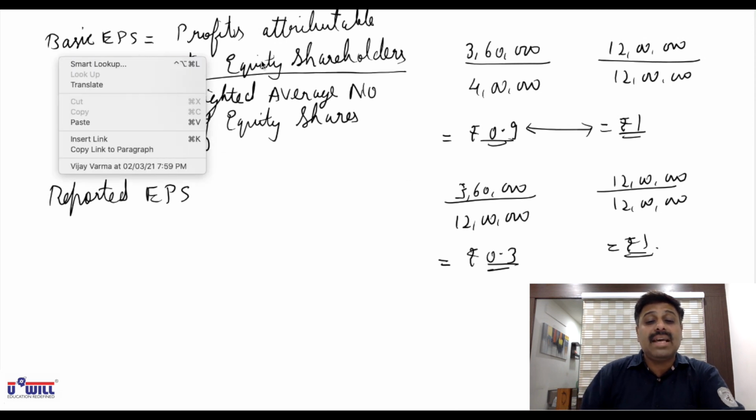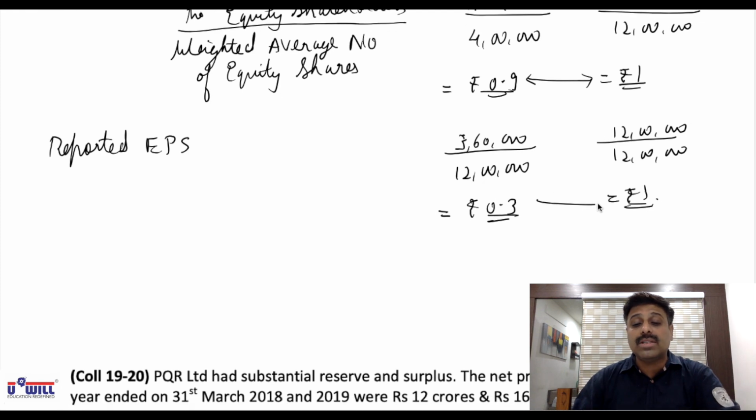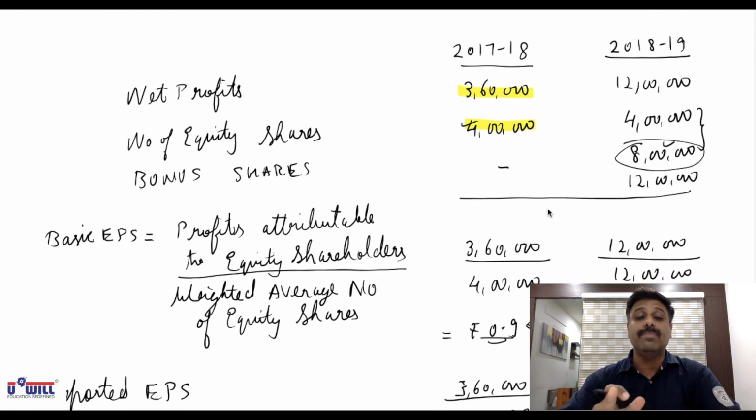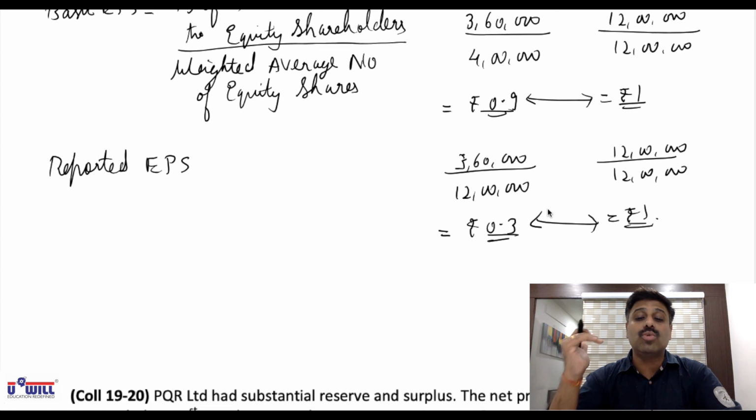Though basic EPS is 0.9 and 1, what will be reported to the shareholders? 0.3 and 1. And in your solution, you have to show both of them. What is the basic EPS, but what will be reported to the shareholders? That's why, what is your subject? Financial reporting. How are you supposed to report the information to the shareholders?